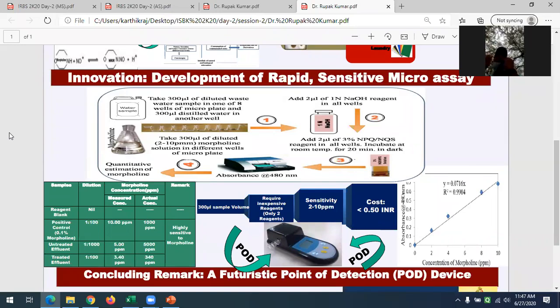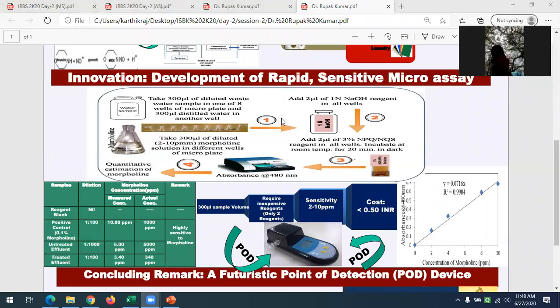One more thing I will highlight: when industrial effluent goes into the environment and into a water body, it goes to the different trophic levels of the ecosystem, and through these trophic levels the concentration of the carcinogenic byproduct will be magnified.